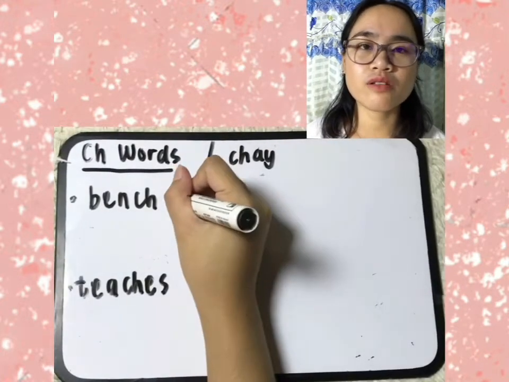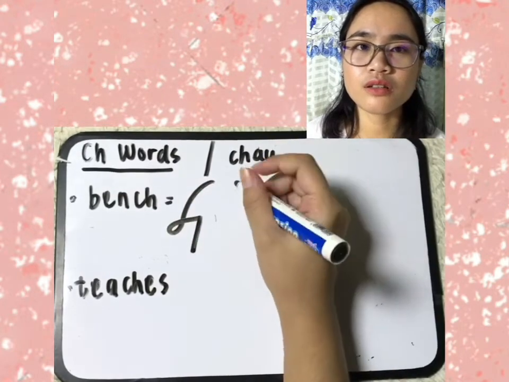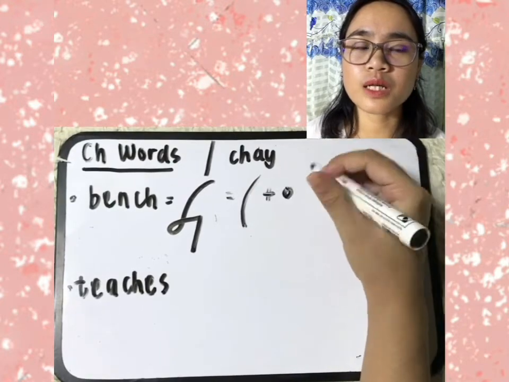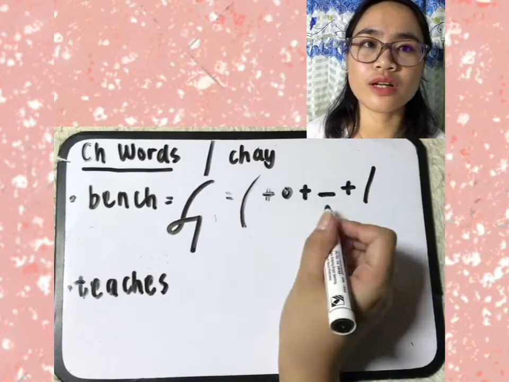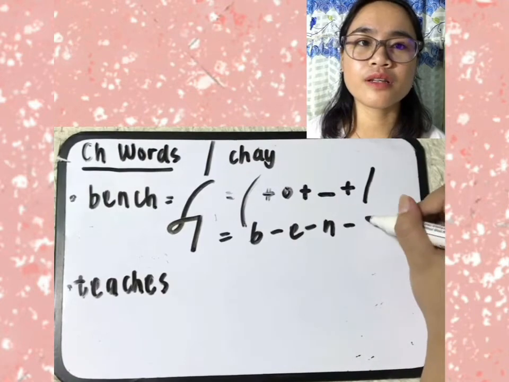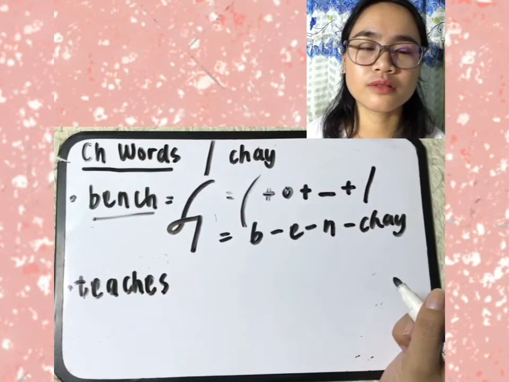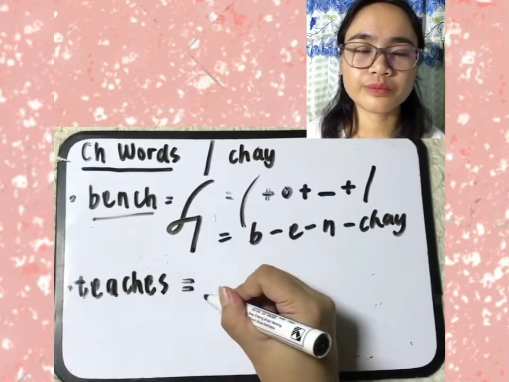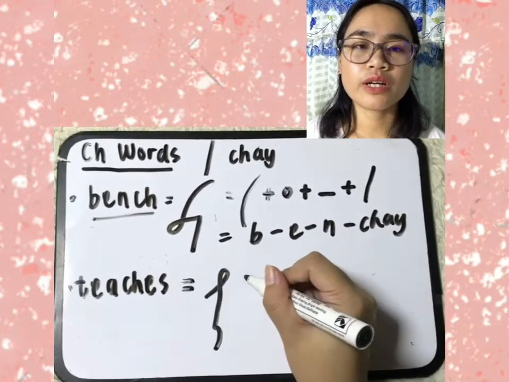Next, let's have the word bench. B, E, N, J. If you dissect it, it is a long downward left curve plus E symbol plus N symbol plus J symbol, which is a downward straight symbol. Shorthand B hyphen E hyphen N hyphen J, bench. Next, the word teaches. So T, E, J, S. We write what we hear, teaches.